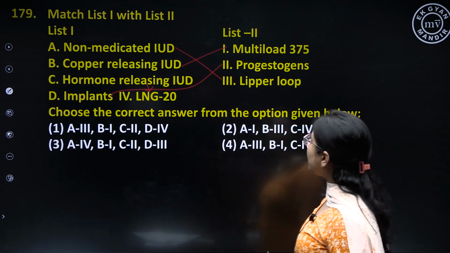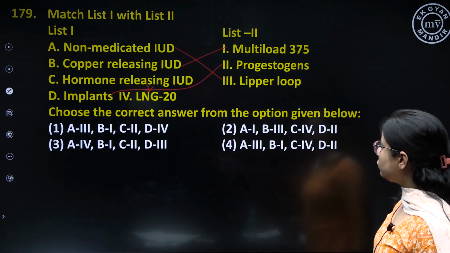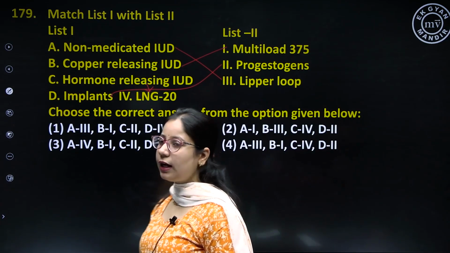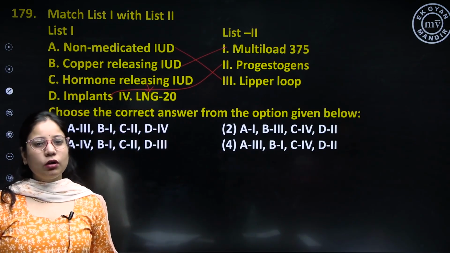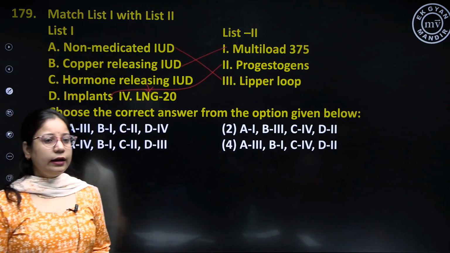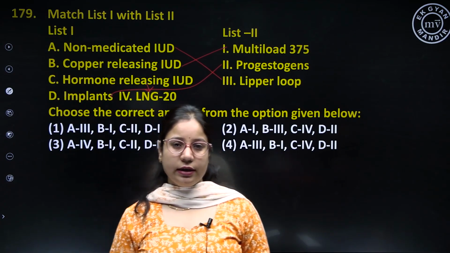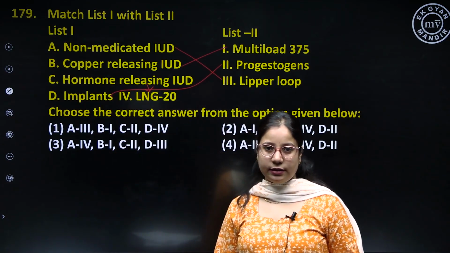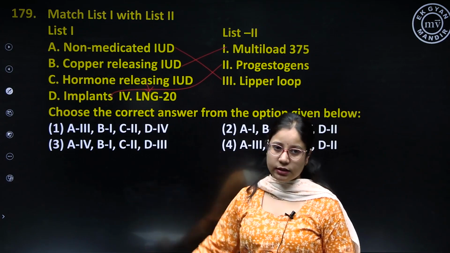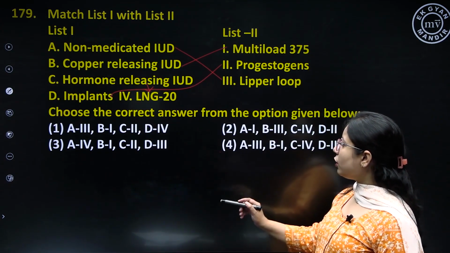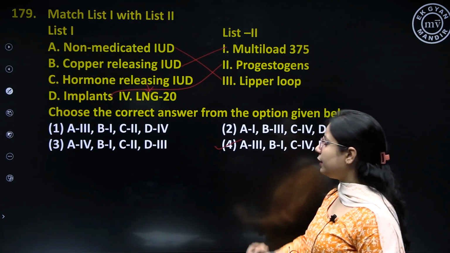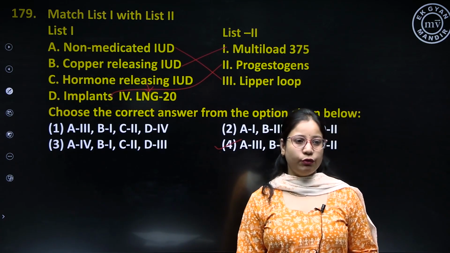So implants are progestogens, and these are used under the skin to provide contraception. So all the above mentioned list is of intrauterine devices except for implants, and the correct option for question number 179 is option number 4.